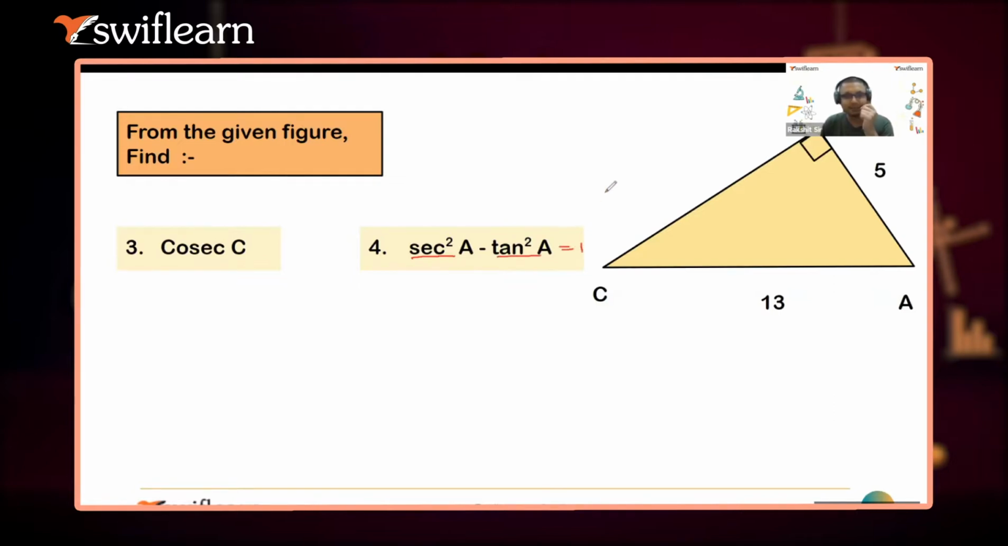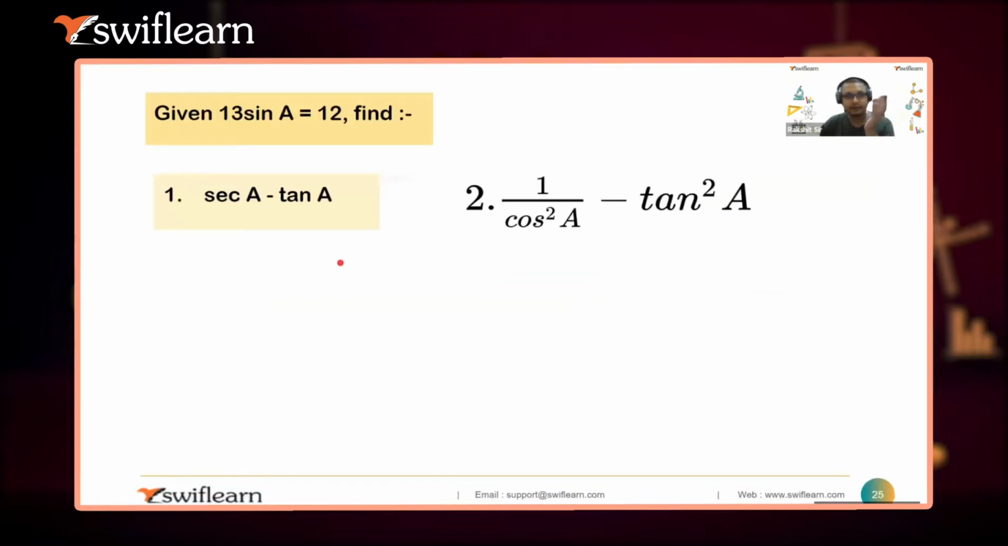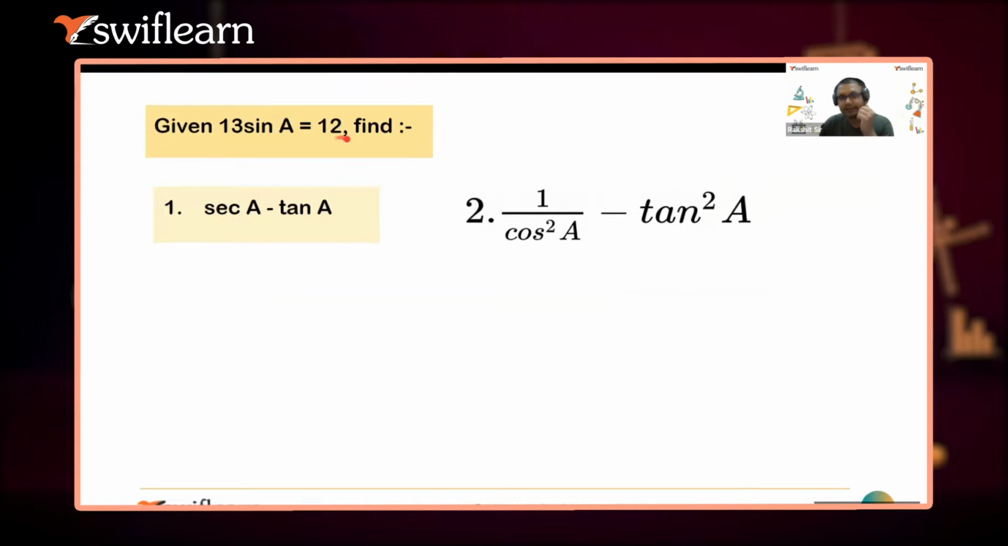Just like a plus b whole square is a square plus b square plus 2ab, we have other identities as well, like cosec square A minus cot square A equals 1. Sine square A plus cos square A is also 1. That we'll do in the later parts, in trigonometry lectures. Okay, so cosec is 13 by 5 and the other is 1. Okay, given sine A is 12 by 13, find the values of these two ratios.